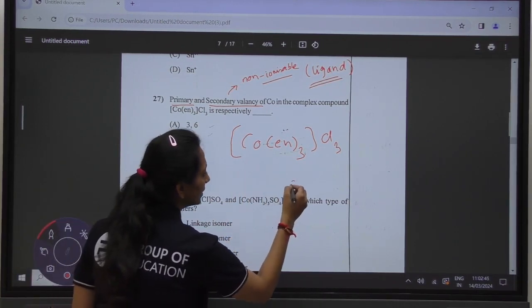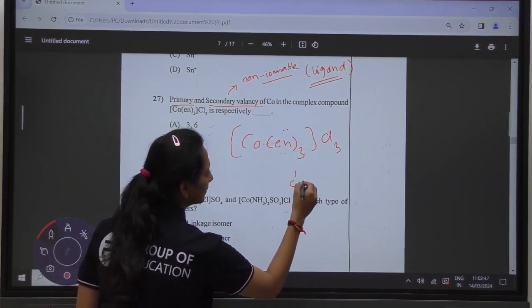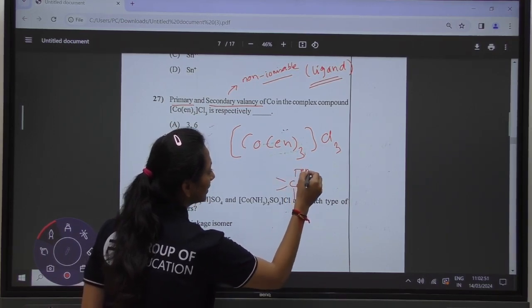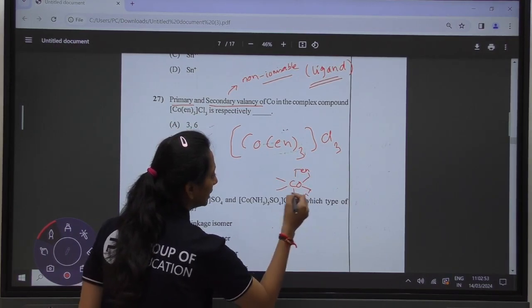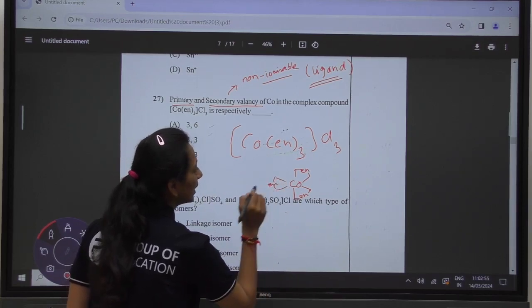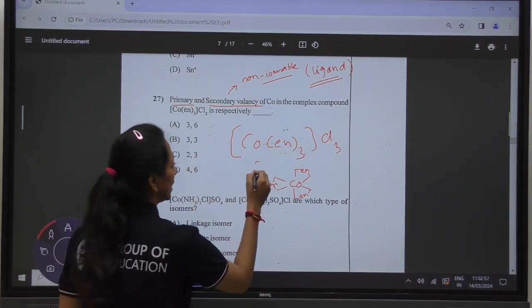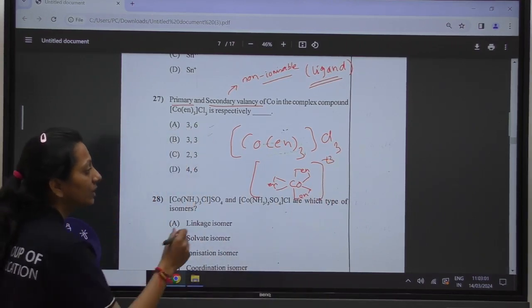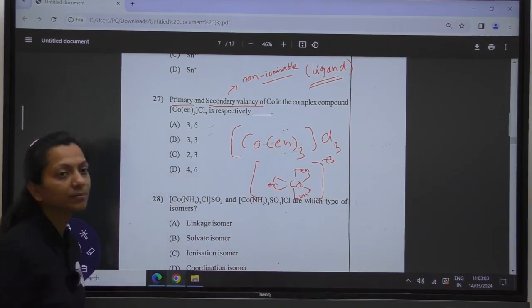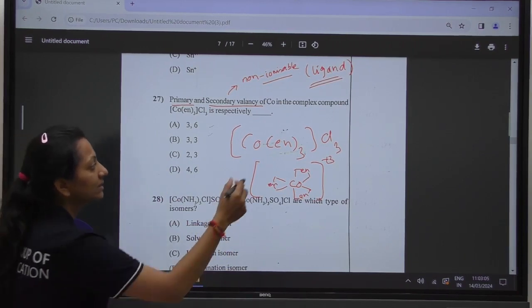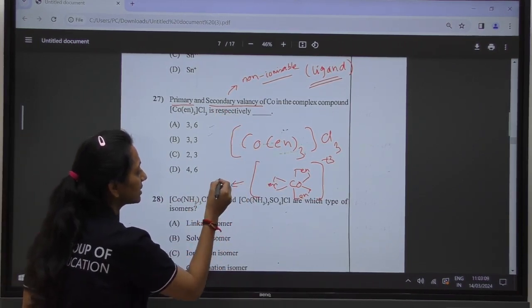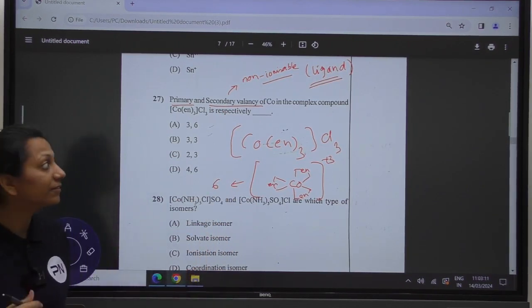So the complex will look somewhat like this: we are going to have en and en with the charge plus 3 over it. So there are 6 bonds which have been formed by the 3 en. So secondary valency is your 6. The number of bonds it can form is your 6.